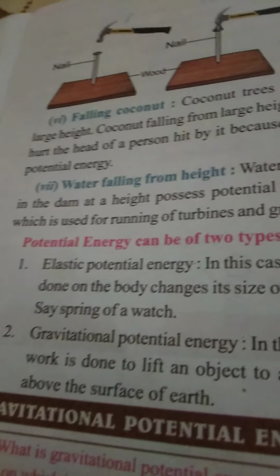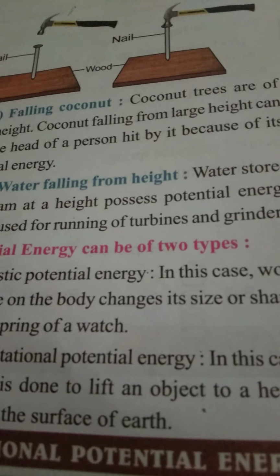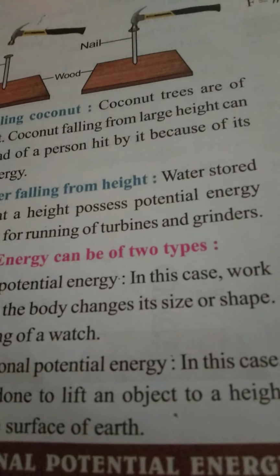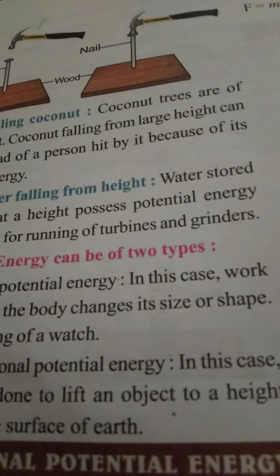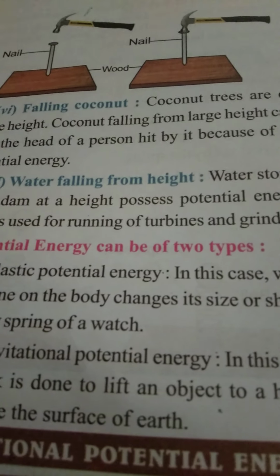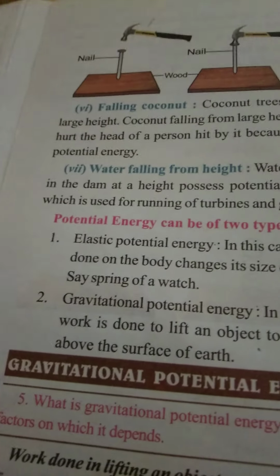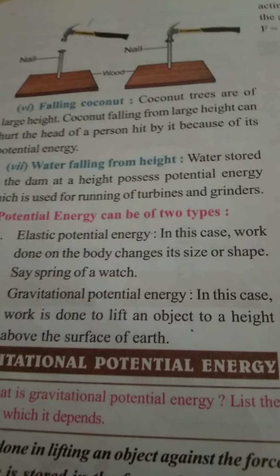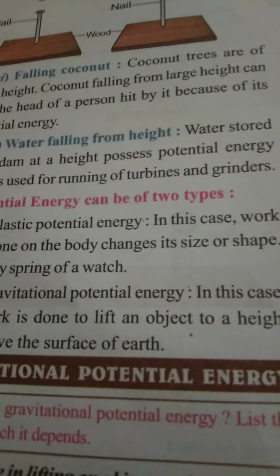As the altitude or the height increases, the potential energy or the energy due to position increases. Okay. So this coconut tree is a very long tree, and the coconut on the top of the coconut tree has high potential energy. So when it falls on the head of a person, it can break the head.